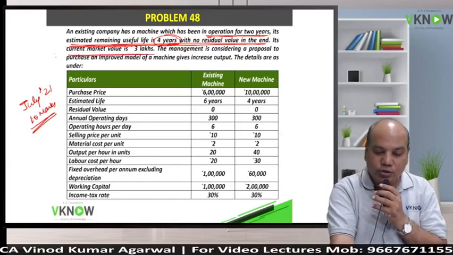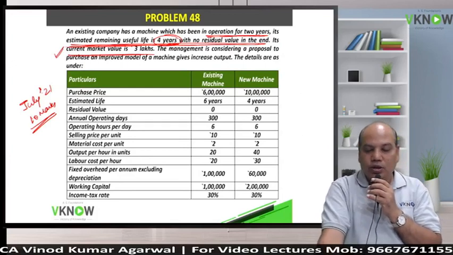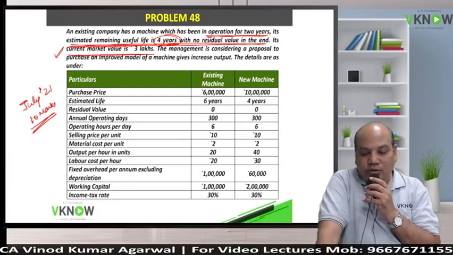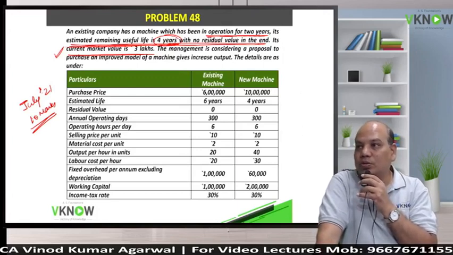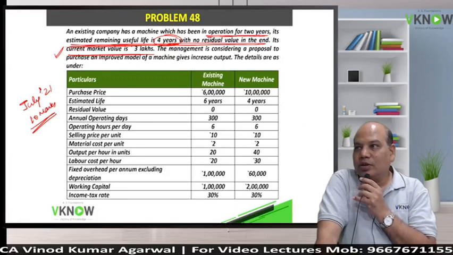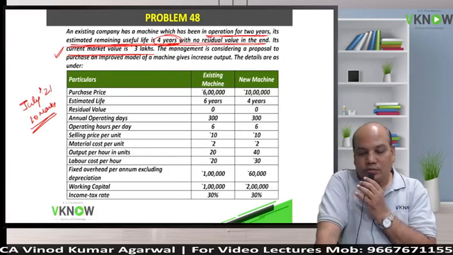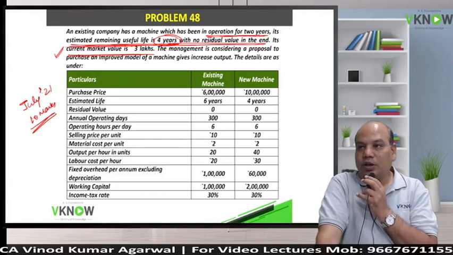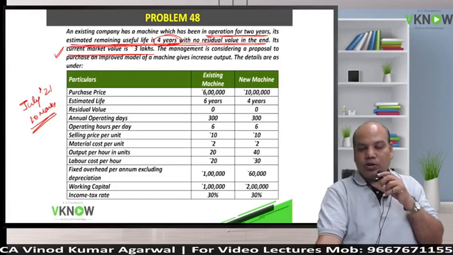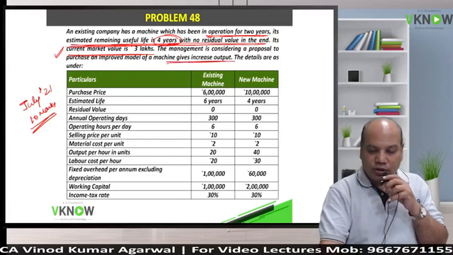So if I sell it today in the market, I'll get 3 lakh. So 3 lakh is the replacement value or realizable value today. So that is my opportunity value of this old machine. 3 lakh is relevant. The management is considering a proposal to purchase an improved model of a machine that gives increased output. That is usually the purpose of replacement, to increase output.